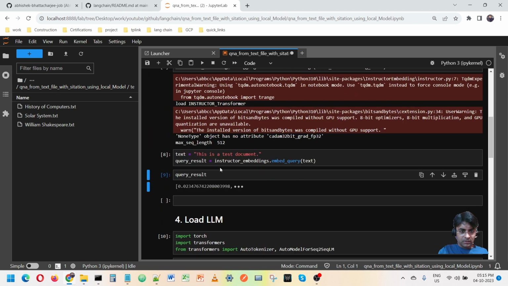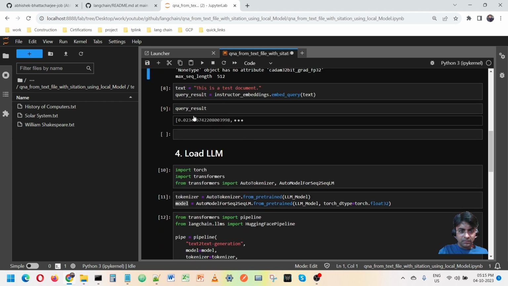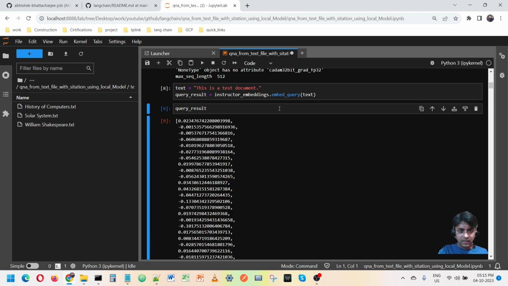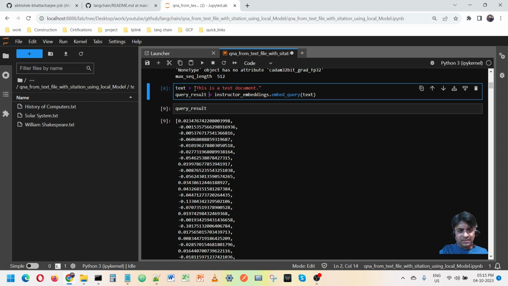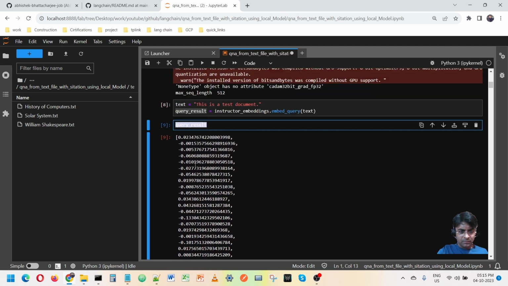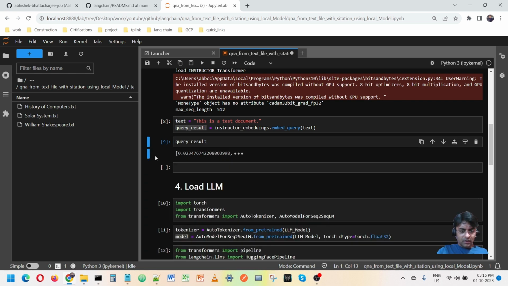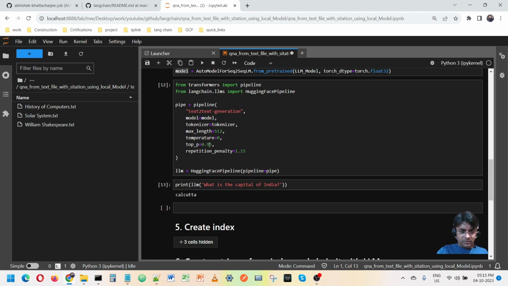Let me go here. So this is the embedding I have loaded, and this embedding is working. How did I check? You please do this so that you can confirm the embedding is working. I have loaded it, passed any junk text, tried to get the embedding, and printed it. So yeah, it's coming, so that means it's working, right? Done.